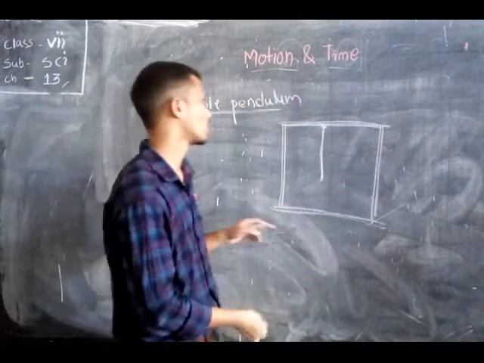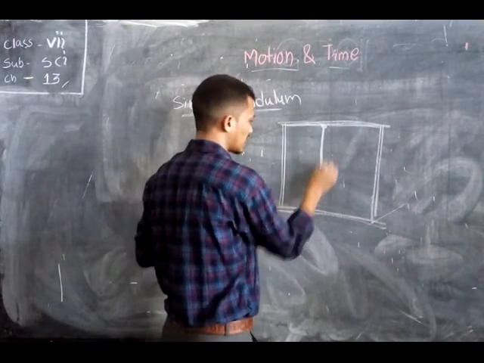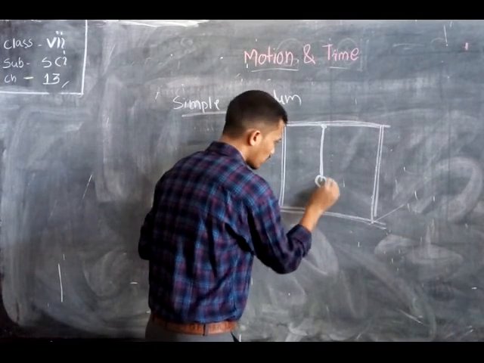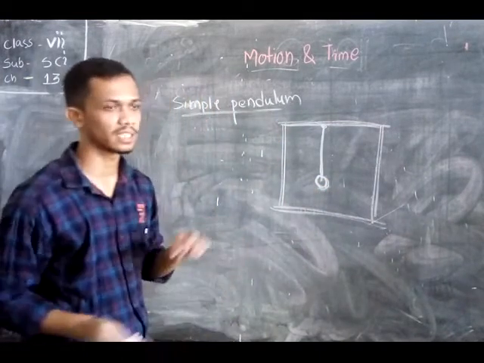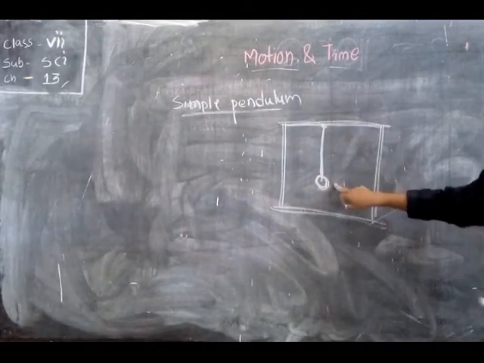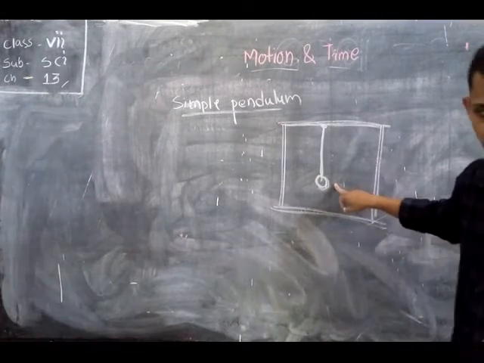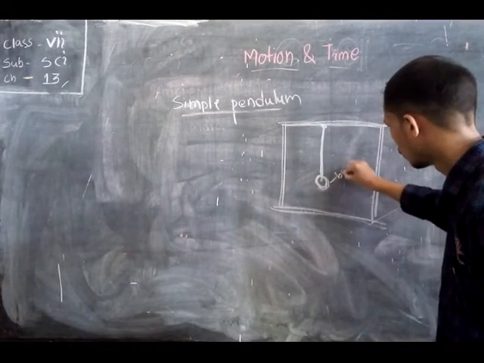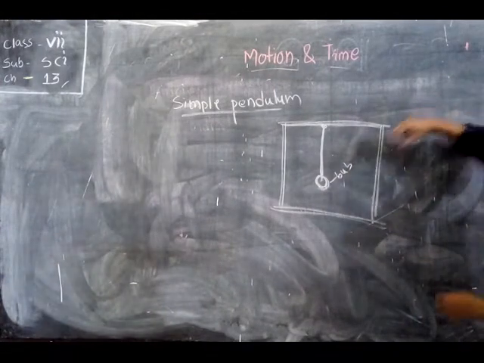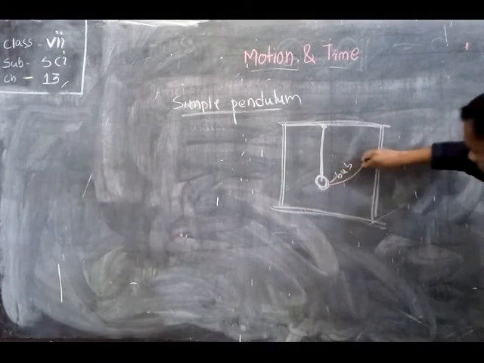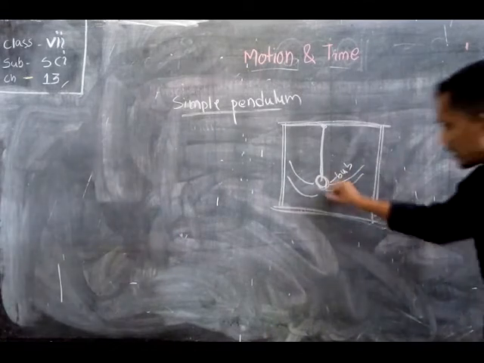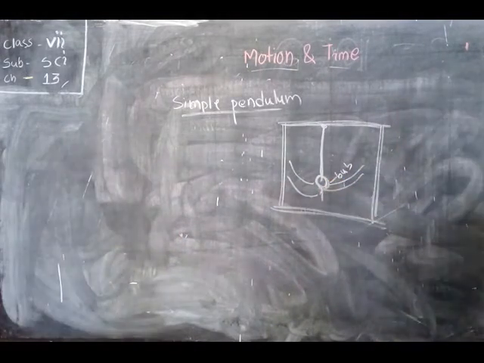Okay, so here the rope that will be used is a non-elastic rope, and at the end of it there will be placed a bulb-like structure that may be made up of wood or metal, steel or gold. This bulb is called the bob. Whenever we take this bob and move it, it moves here and there, and this position is the rest position of the pendulum.